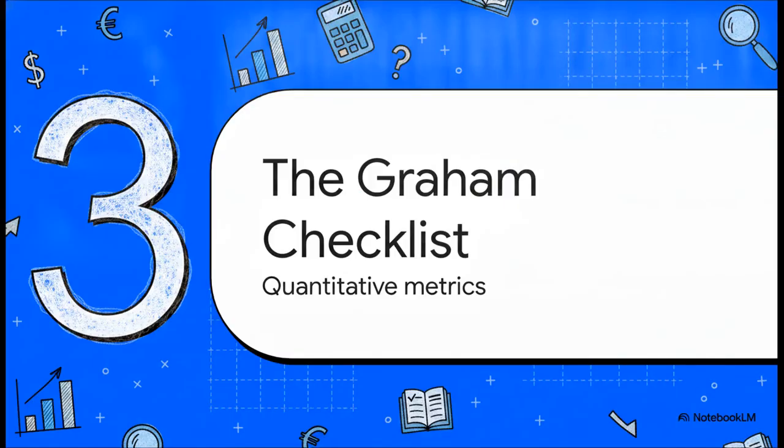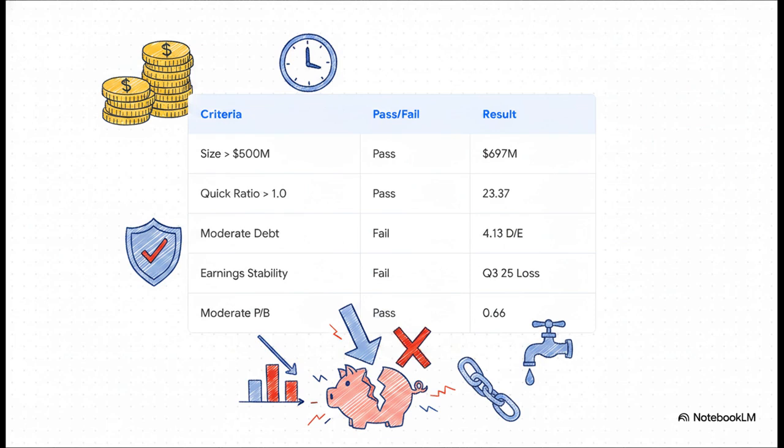Let's move to part 3, the Graham checklist. Time to strip away the qualitative narratives and focus purely on quantitative metrics. The big question is how PRAA stacks up on Benjamin Graham's defensive investor checklist.